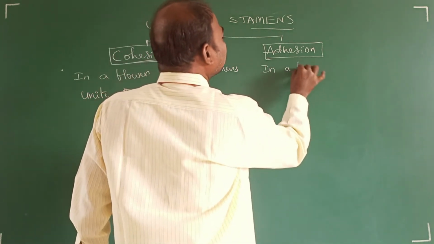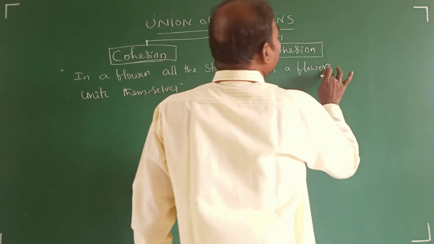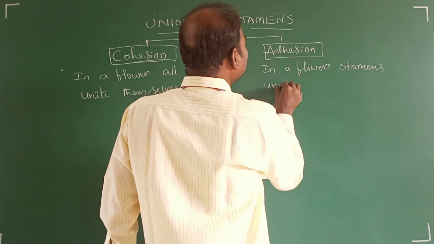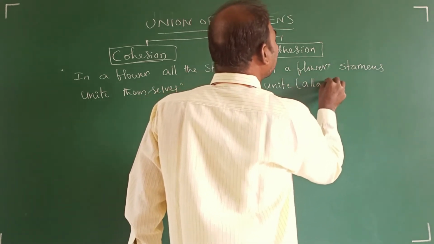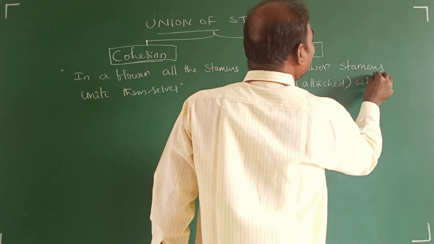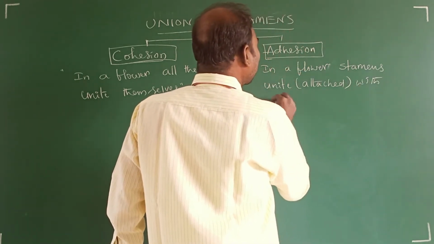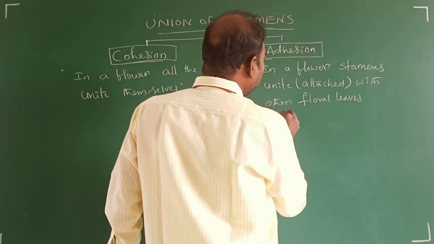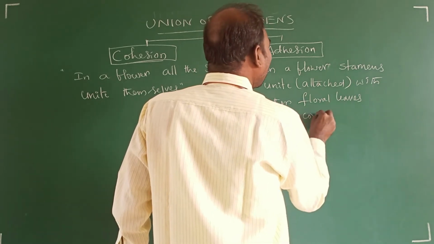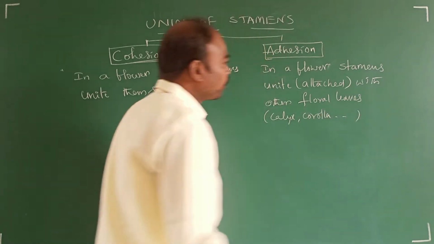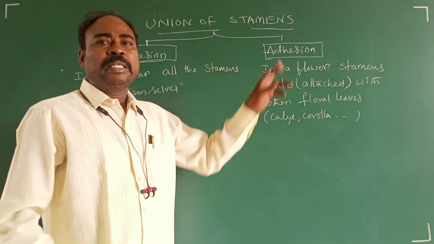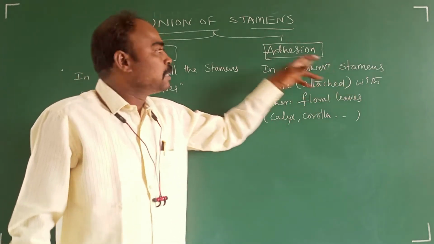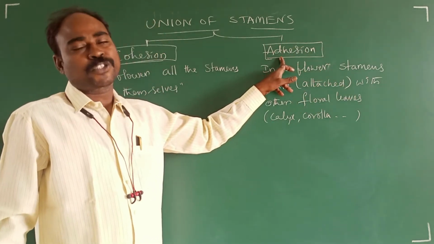In a flower, the stamens unite or attach with other floral leaves like calyx, corolla, etc. In a flower, when the stamens attach or unite with other floral parts, it is said to be adhesion of stamens.